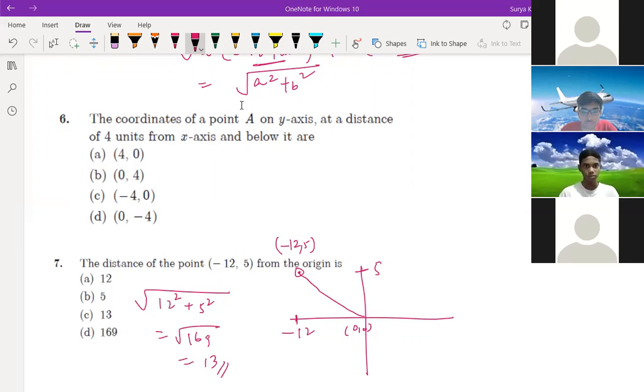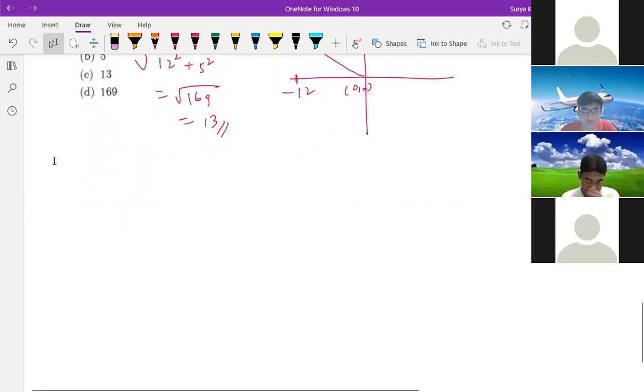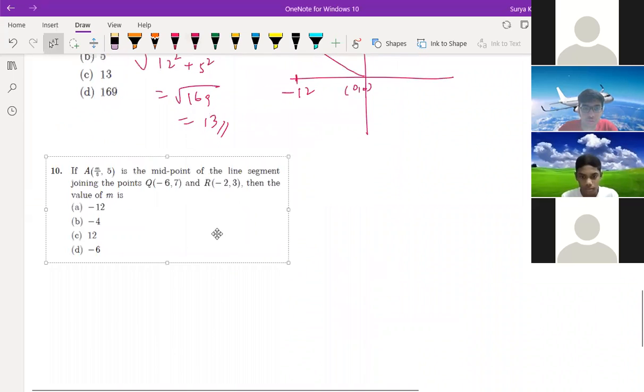So these questions we might be finding easier. Now a harder question, I'm just taking from somewhere. Question number 10.